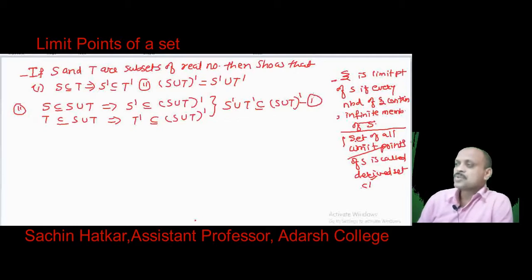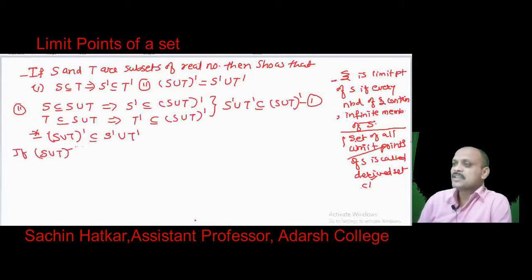Now to prove the converse part, what do we want to prove? We want to prove that (S union T) dash is a subset of S dash union T dash. This is what we want to prove. Okay, so possibility, if (S union T) dash equal to phi, then obviously an empty set is a subset of every set.